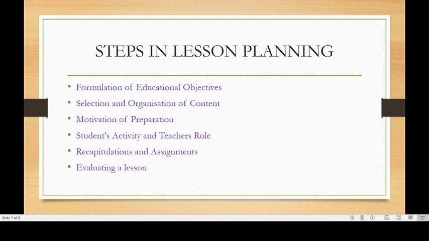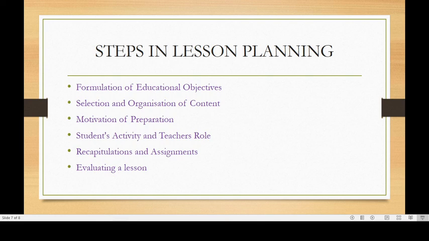After this, the next is recapitulation and assignment. A lesson without recapitulation is incomplete. Its principal purpose is to make the presentation more effective. It helps the pupils to come to some conclusion with reference to the wider significance of the problem. It is an attempt in which children ask about problems if they have any issues, and teachers recapitulate the whole work. The pupils here learn how to express themselves and to reproduce the material learned in the class.